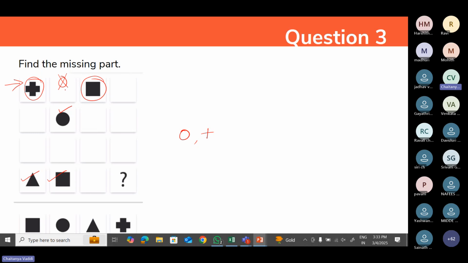So triangle, and this will be circle. If this will be circle in the same column, then circle will not come again. So this will be plus and this will be circle. So actually our answer will be plus. This is how we need to solve and deduce these logical puzzles. So obviously the answer will be plus.